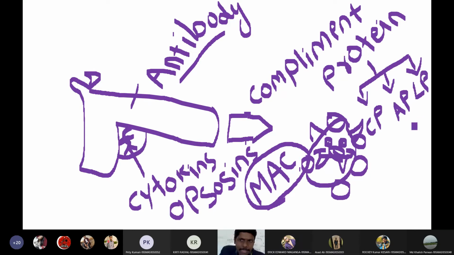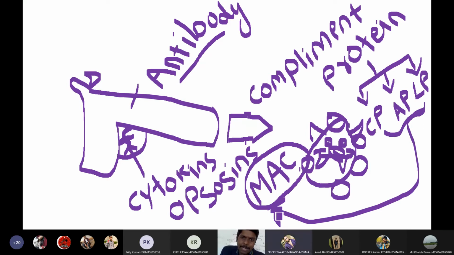No matter whatever pathway it is, the ultimate result of these pathways is generation of the membrane attack complex, and the membrane attack complex will kill the bacteria. For this you need complement proteins, but complement proteins can only be activated in the presence of antibodies. These antibodies can usually be IgG, IgM, or IgA.